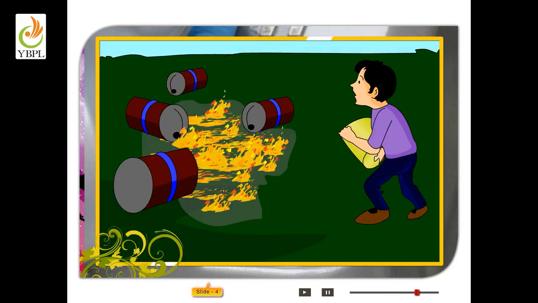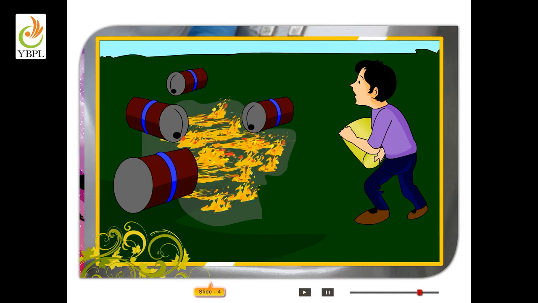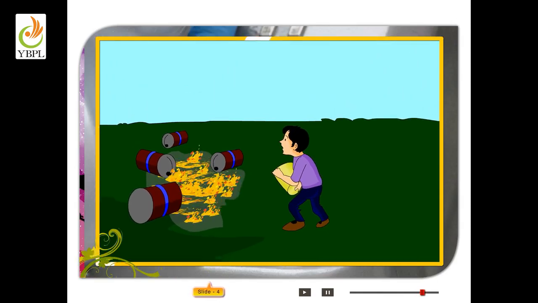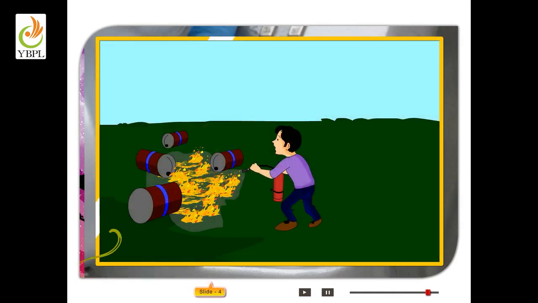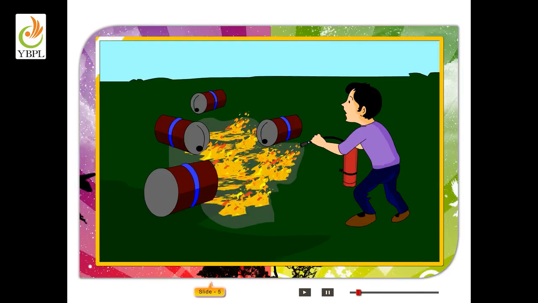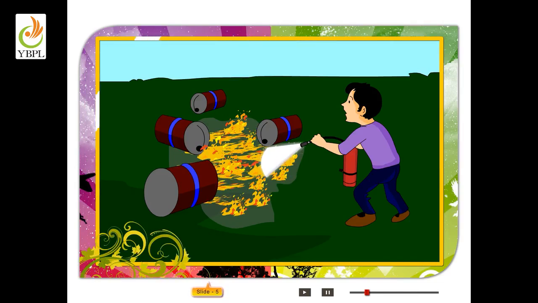Do not put off a fire caused due to oil with water because oil is lighter than water and will float on it. The fire will spread. Use a fire extinguisher to put off such a fire. Carbon dioxide is the best fire extinguisher for fires caused by electricity or oil. It is filled in fire extinguishers. Carbon dioxide is heavier than oxygen and surrounds the burning substance, cutting off the contact between the combustible substance and oxygen, and thus extinguishing the fire.